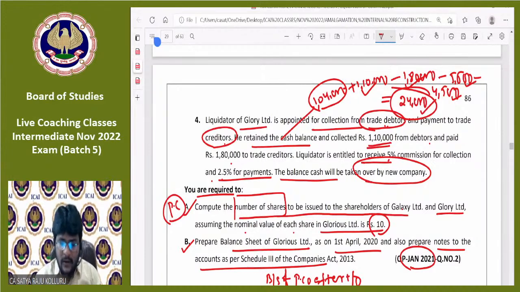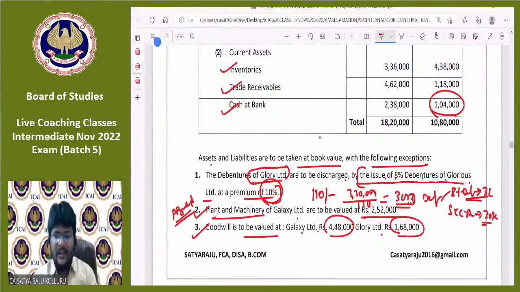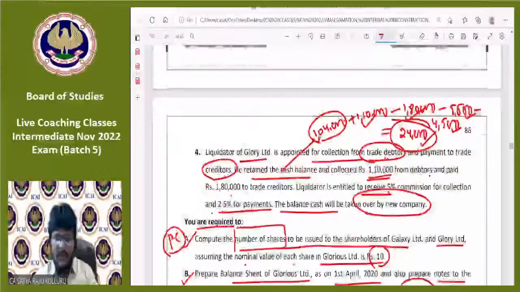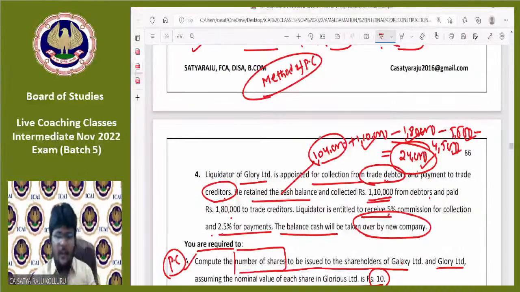What do they further need? Compute the number of shares, that is PC. Okay, fine, guys. After checking the information given in the problem, can you please tell me, anyone, which method of PC I need to adopt? Which method of PC? This is the testing time, guys. Please, all of you provide your answers quickly. Method of PC.